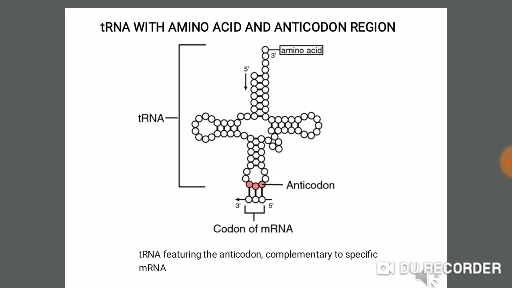On the other side is the anticodon, these three nucleotides. This portion is known as the anticodon, which is complementary to the codon of the mRNA molecule. According to the type of codon in the mRNA molecule, that type of tRNA molecule will come and bring its specific amino acid.